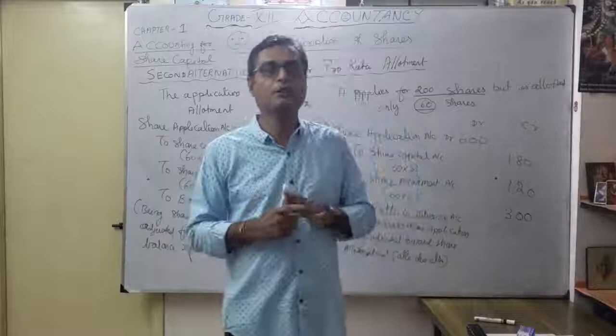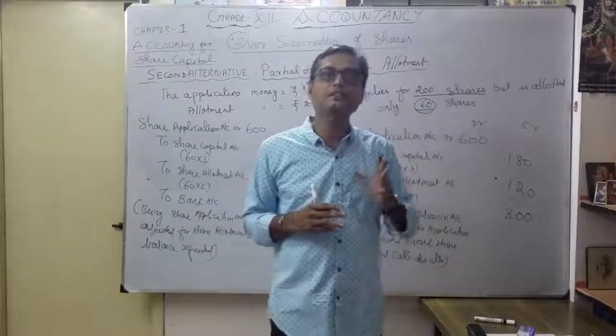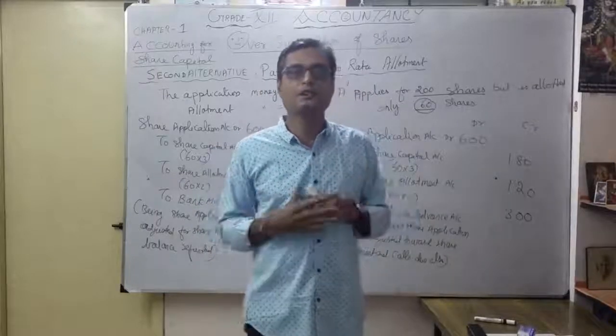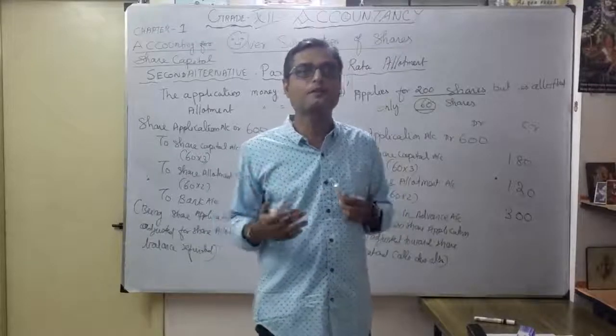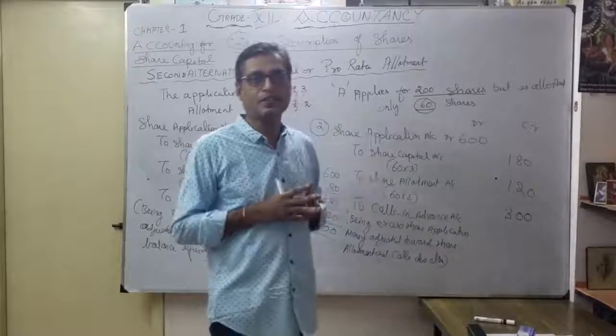I hope you understood the first alternative, full rejection of application, and the second alternative, issue of partial or pro rata allotment. The third alternative, in the subsequent class we will discuss in detail, that is a bigger one. First you have to practice the two alternatives. I hope that you understood this session. Okay, thank you very much.